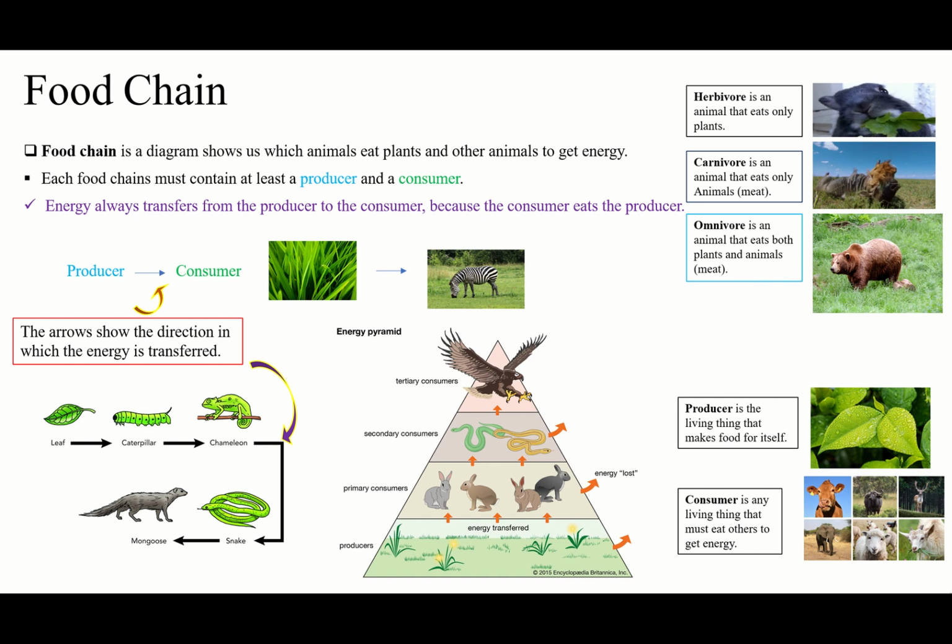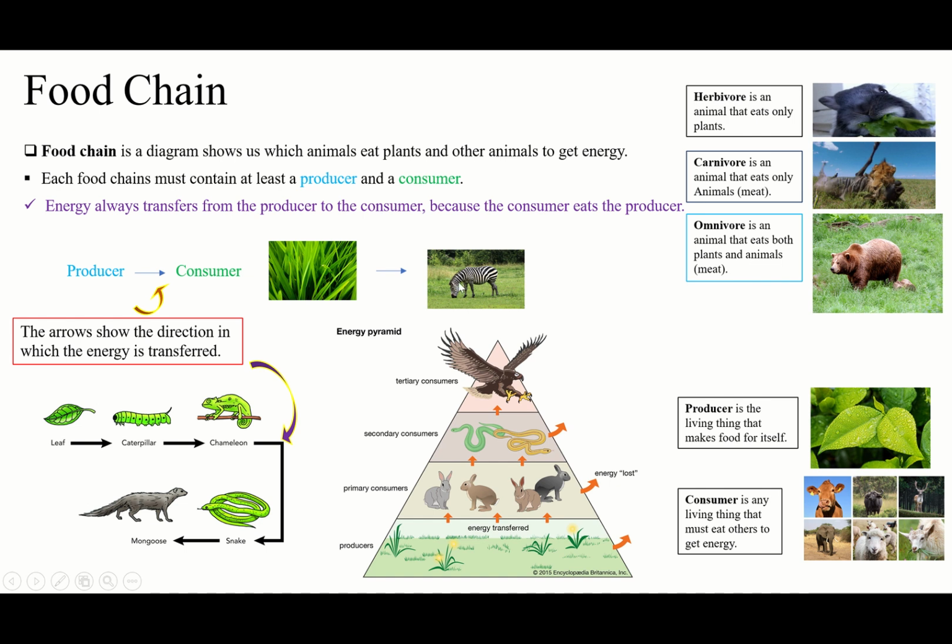It means this diagram will show us which one will eat which one to get the energy. We call this a food chain because it is like a chain. For example, if you look here, you see producer, the arrow is for the consumer, right? So the grass for the zebra.